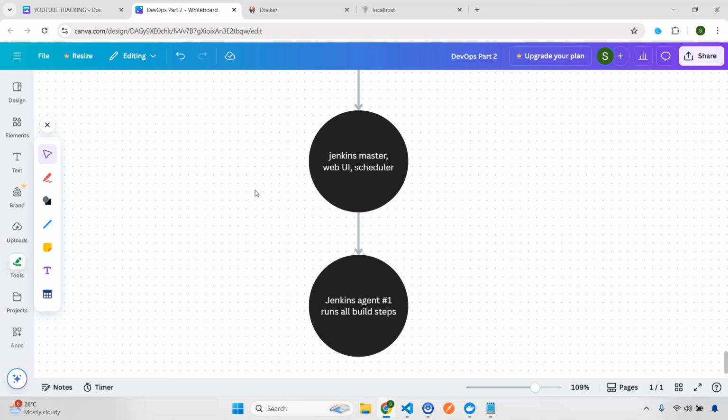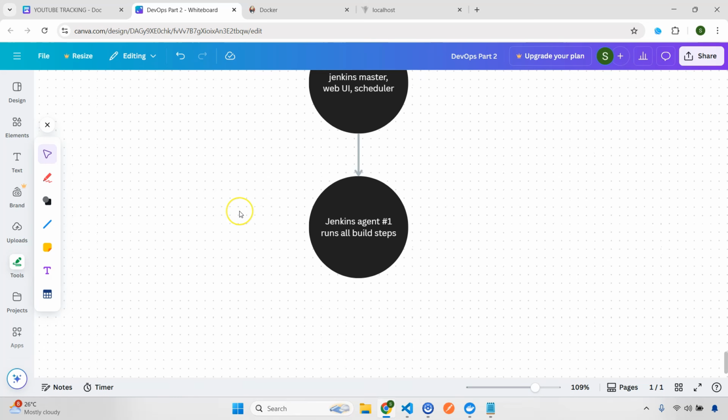Persistence, we already discussed. Volume persistence: all the Jenkins data and everything will be stored in a Docker volume. So even if the container is deleted, your data will always be there. So that is the reason I highly recommend using Docker when you are setting up Jenkins. So now first let's start with installing.